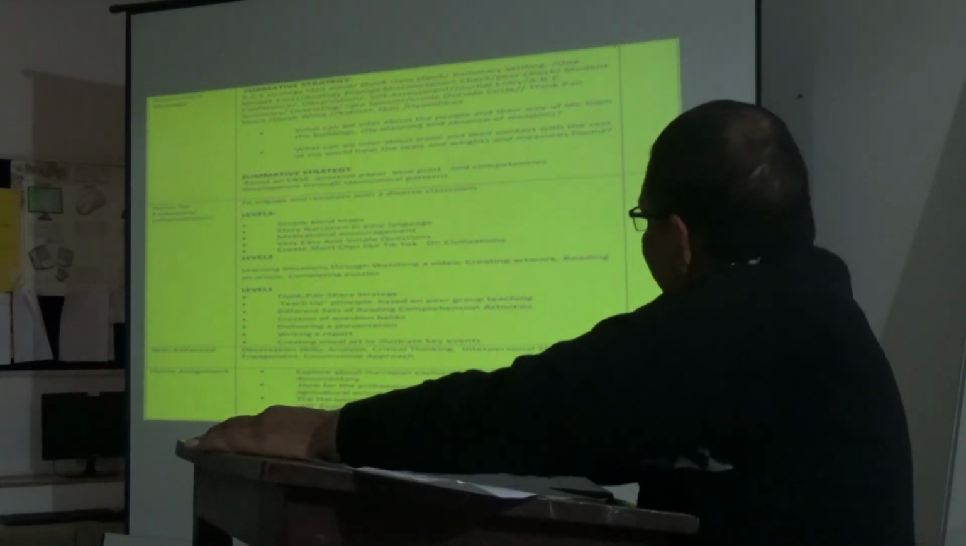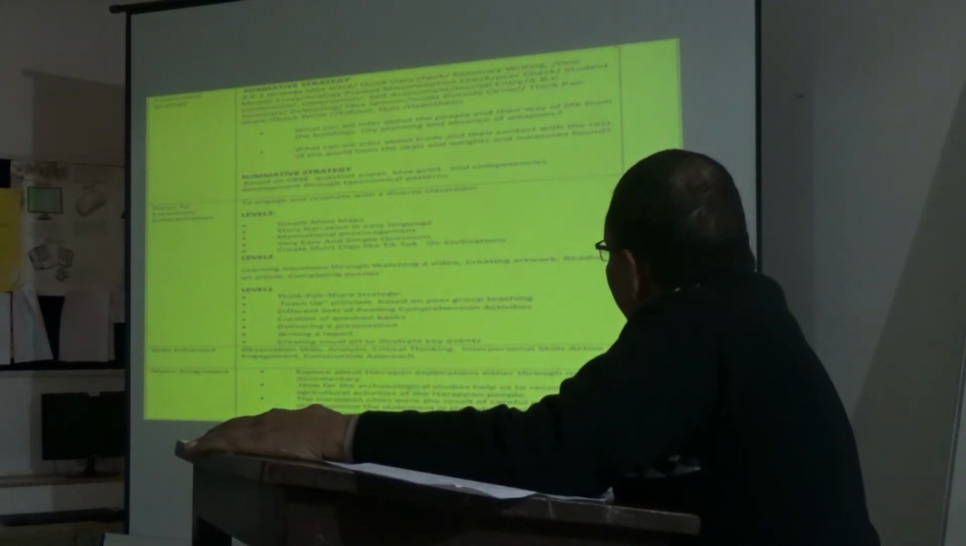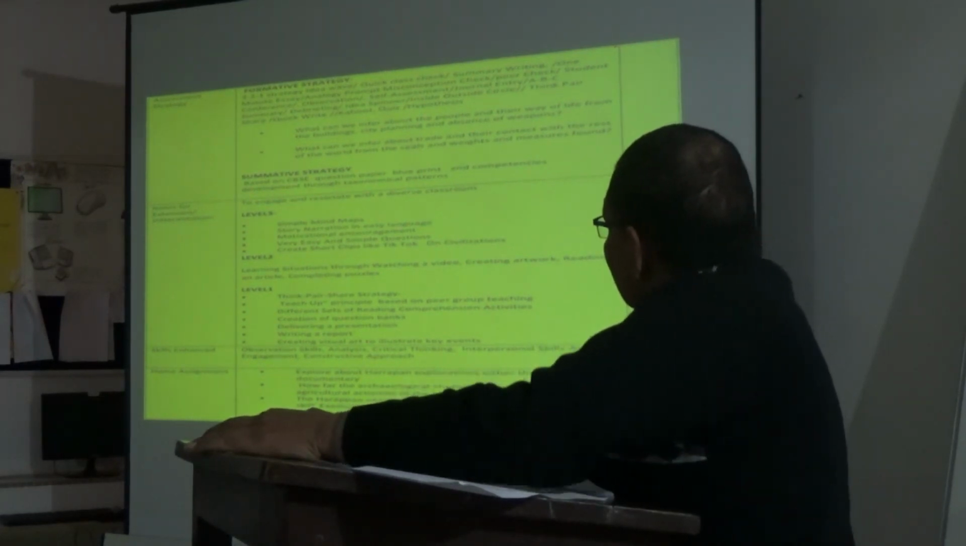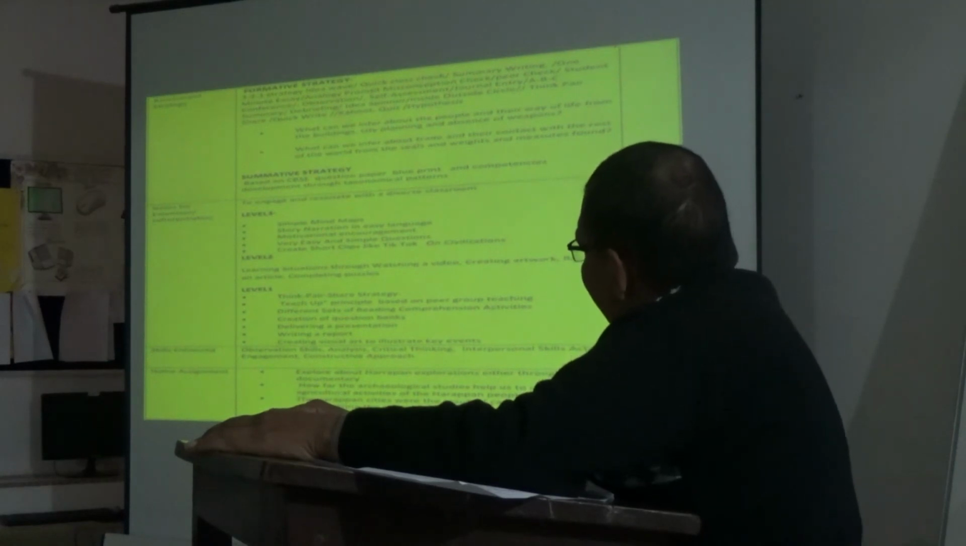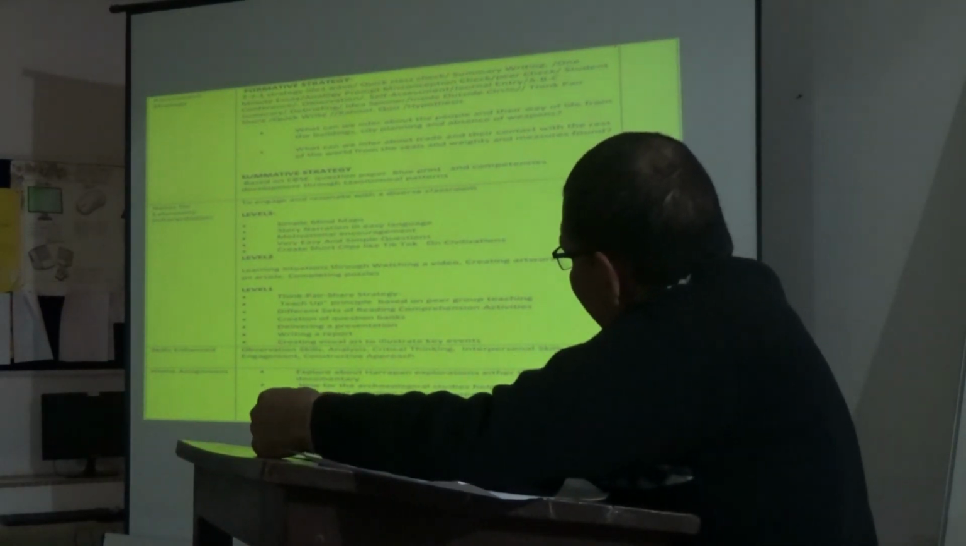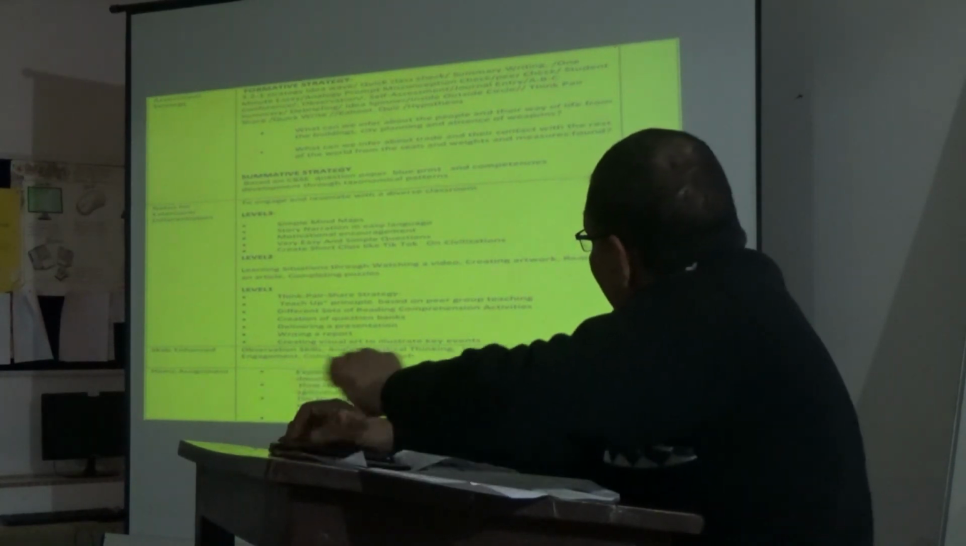In summative strategy, based on CBSE question paper, blueprint and competencies, development through taxonomical patterns. Notes for extension and differentiation, there are 3 levels. Level 3, level 2, level 1 is there. In level 3,